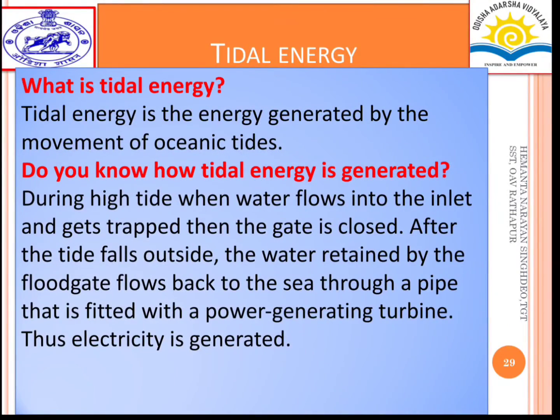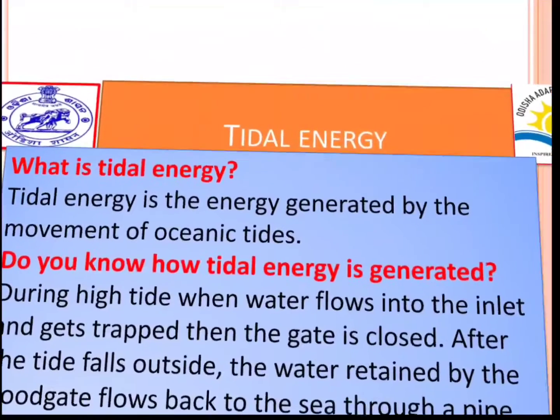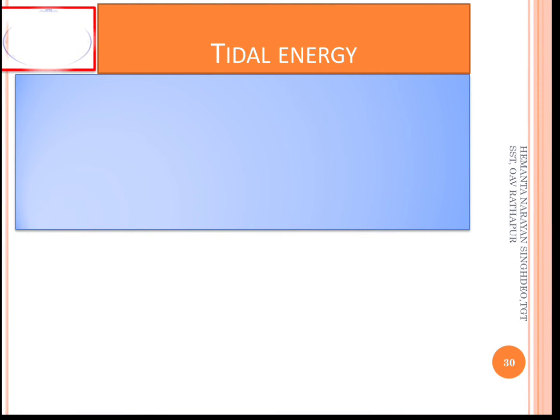During high tide, water flows into the inlet and gets trapped when the gate is closed. After the tide falls outside, the water retained by the floodgate flows back to the sea through a pipe that is fitted with a power generating turbine. Thus, electricity is generated.